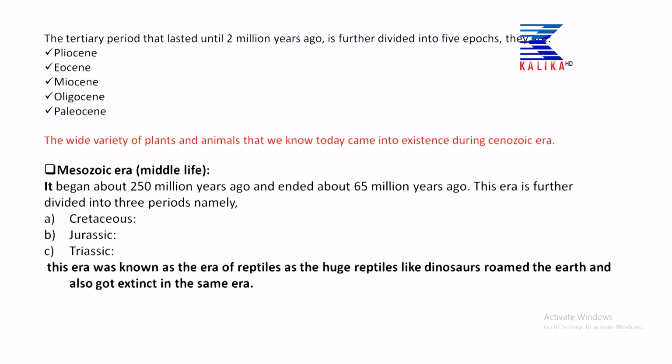In this era, all the phenomena and all the activities that occur on the earth's surface are directly or indirectly controlled by human beings. So, this era is also known as the era of humans.